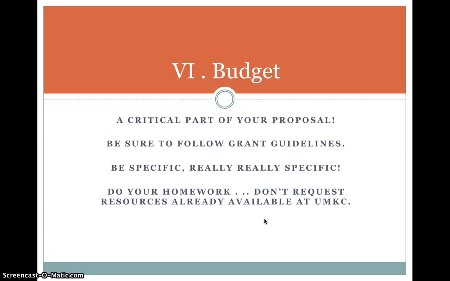And the sixth and final portion of your proposal is absolutely critical. It's your budget. Be sure to follow the grant guidelines. Again, don't request things that are not allowable, like a stipend or wages for yourself. Please also be really, really specific. For example, if you're requesting money to travel to archives, use an online travel website to get an estimated airfare, to look up hotel costs in the city that you'll be staying in.